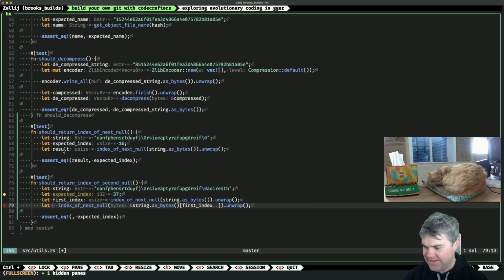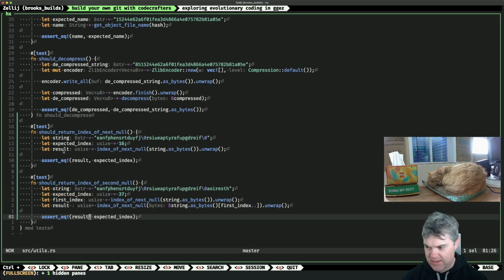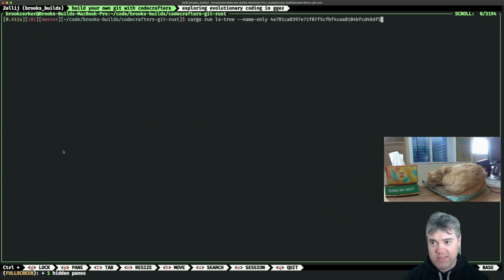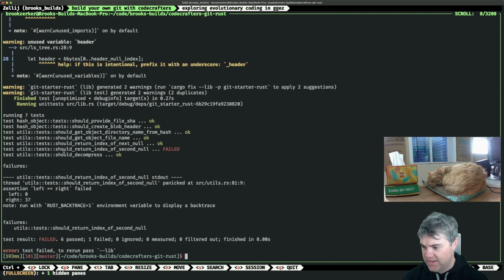This is result. Okay. I would expect that this fails, right? To match what we're getting. And it does. Okay. Should return index of second null, and it gives me 0. That's not cool. This will report the offset, but not the index. Oh, yeah. That's true.